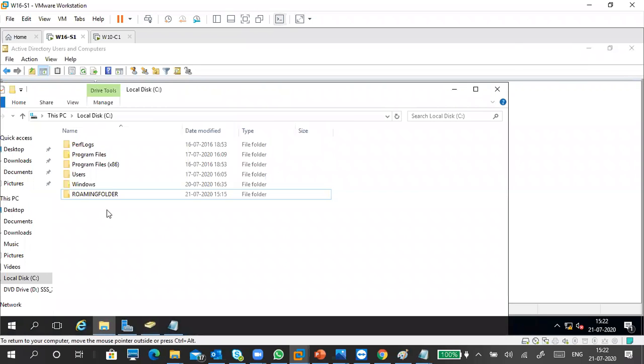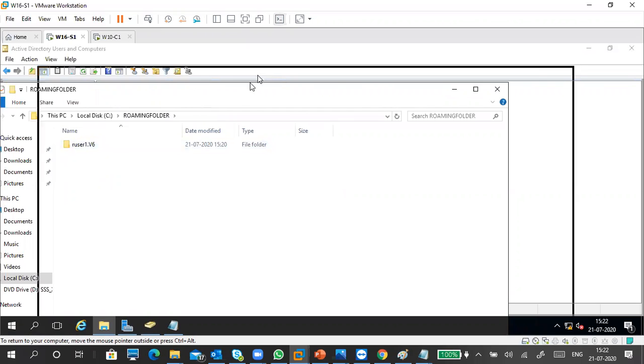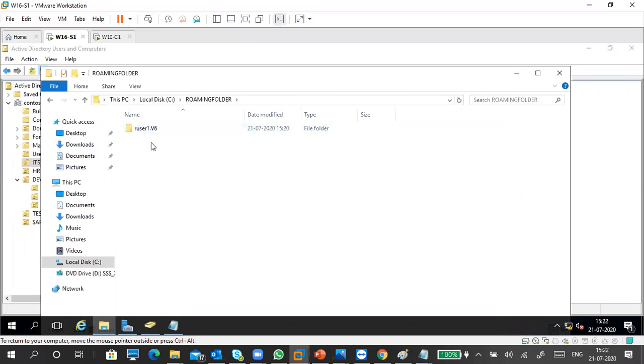I'm going to the roaming folder in my server. See, a folder is created. I didn't create this folder. Whenever the user logs in for the first time, only then is this folder created. When you see in your server C drive roaming folder your username created like this, our user one dot v6 or v5, it means your practical is successful.